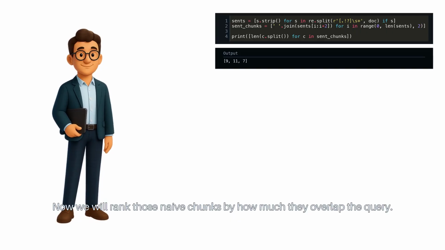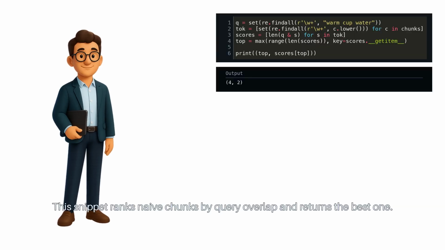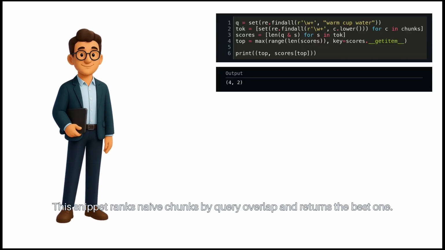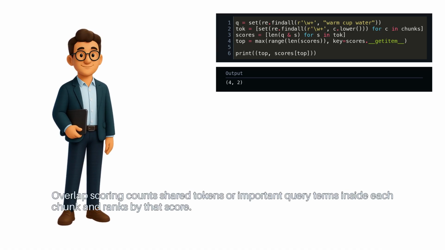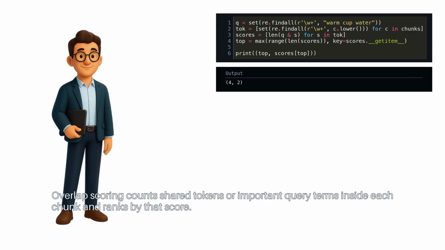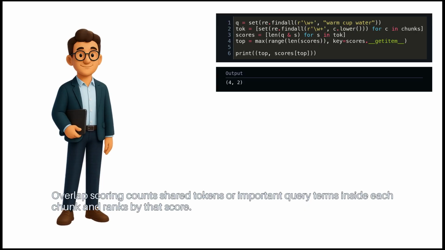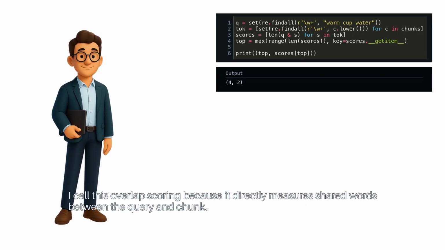Now we will rank those naive chunks by how much they overlap the query. This snippet ranks naive chunks by query overlap and returns the best one. Overlap scoring counts shared tokens or important query terms inside each chunk and ranks by that score. I call this overlap scoring because it directly measures shared words between the query and chunk.